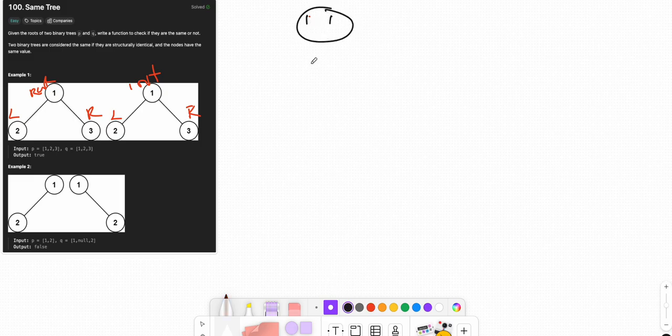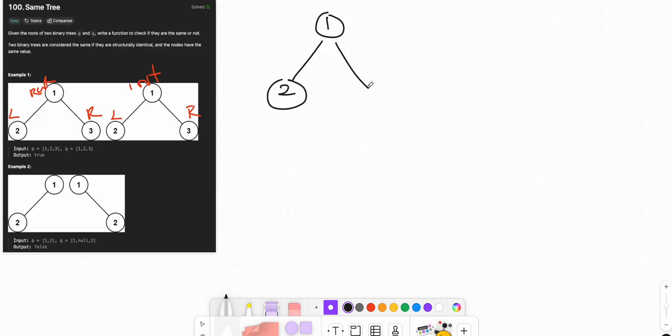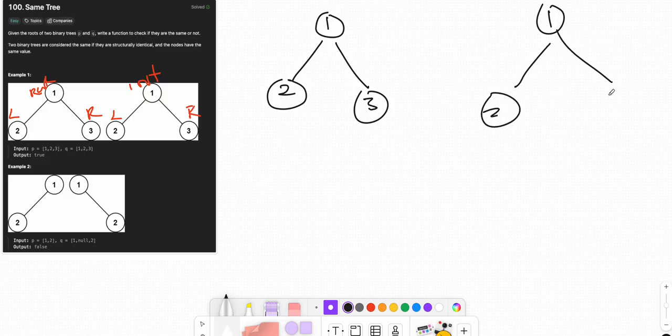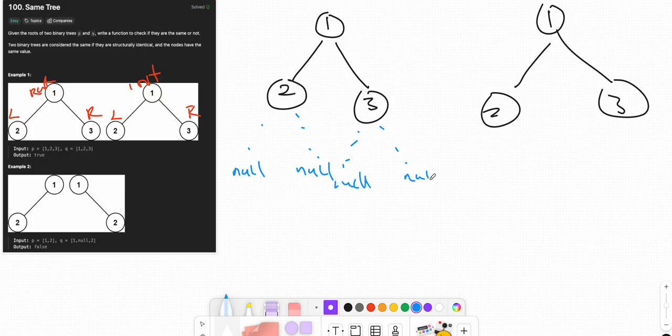For example, tree one has one, two, three, and the other also has one, two, three. So root node, left, right; root node, left, right. The left node and the right node are the same thing.